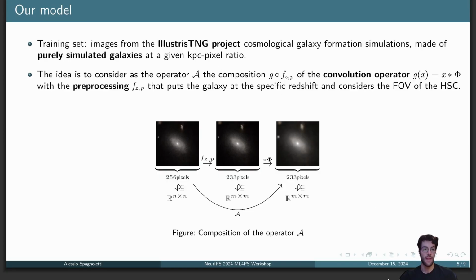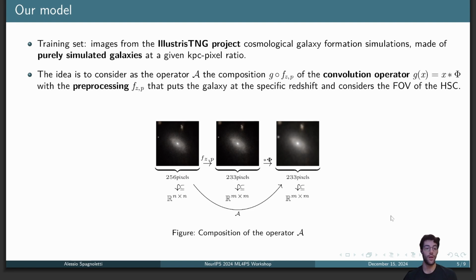In our specific case, what we want to do is to train a diffusion model on images that come from cosmological galaxy formation simulations. These simulations don't present any degradation, obviously, so the idea is to learn a distribution that is close to the actual one, the one we expect to have if we didn't have any problems with the observations.